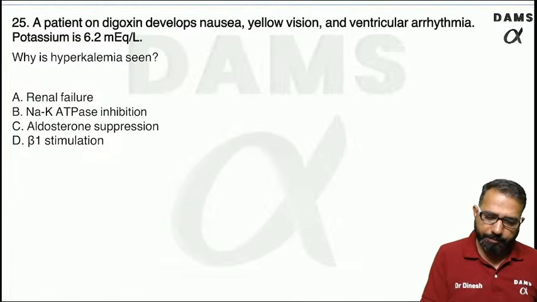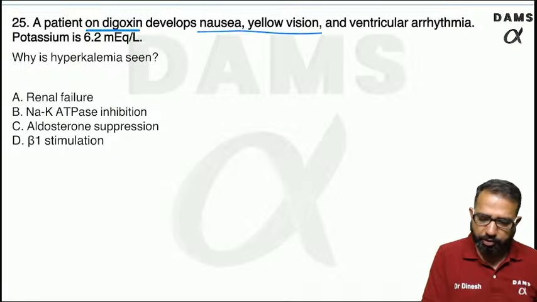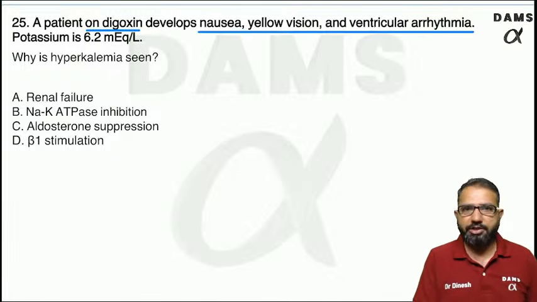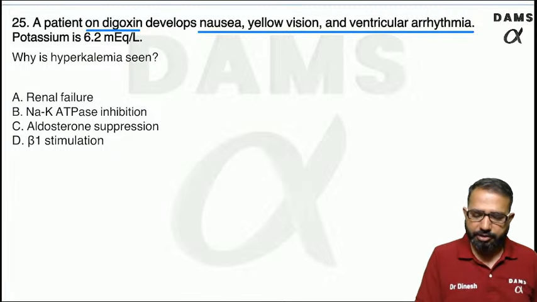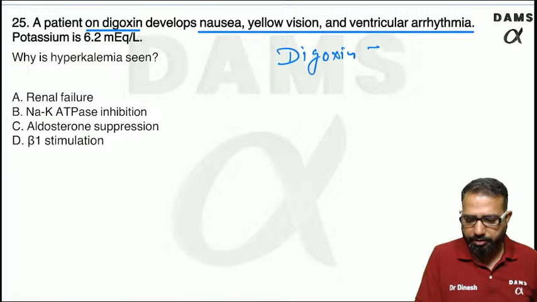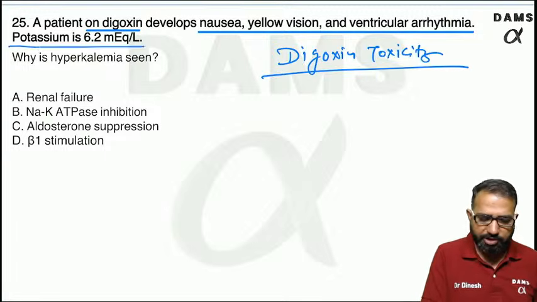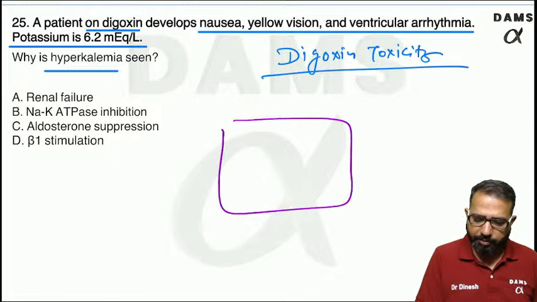And the last question is, a patient on digoxin developed nausea, yellow vision, ventricular arrhythmia. So this is digoxin toxicity. Digoxin has a narrow therapeutic index. Toxicity is very common. Potassium level, you can see, is 6.2. The patient is already having hyperkalemia. So what is the reason for this hyperkalemia?